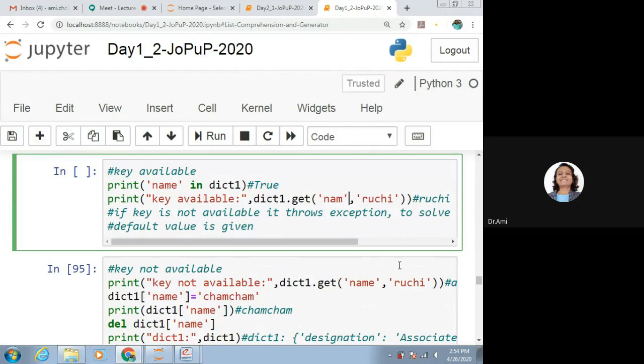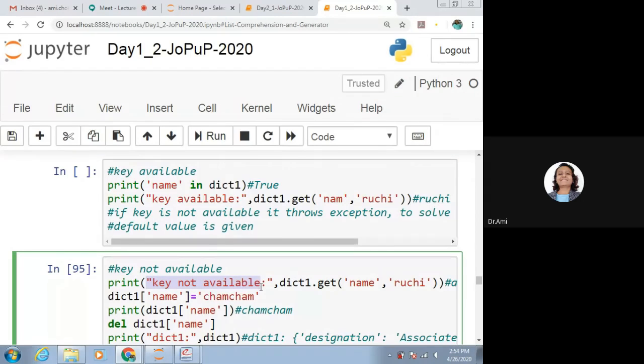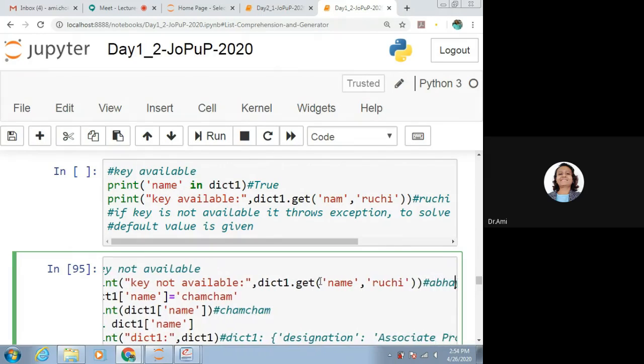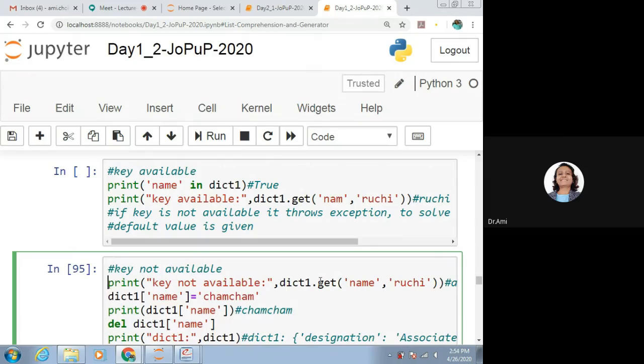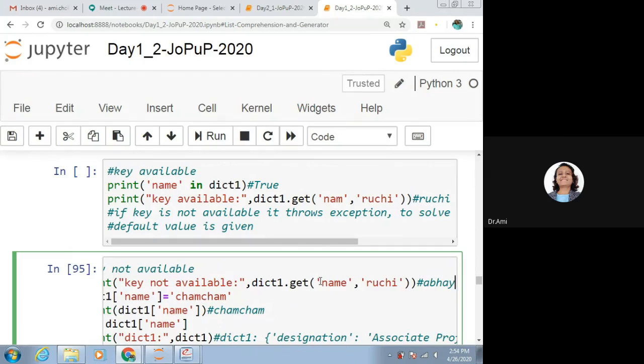Whether it is available or not, that's what we want to check. If the key is not available, we can say dictionary 1 dot get name and Ruchi. What we say? It is actually Abhay. It is not having Ruchi.